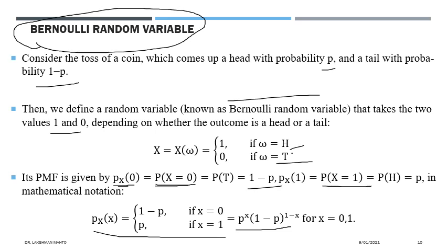If x equals 1, the second term is absent and we have just p to the power 1, that means p. That one is talking about head. So this is the unified definition of the probability mass function for this Bernoulli random variable. Whatever specific random variable we talk about will always have a specified probability mass function. So if I simply ask you to define a probability mass function, your answer would be to directly come up with the probability mass function of that random variable.